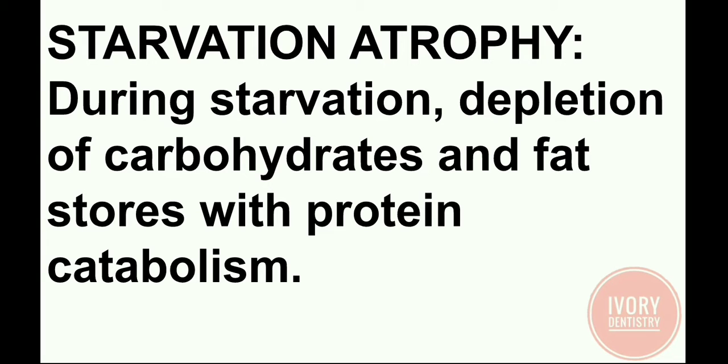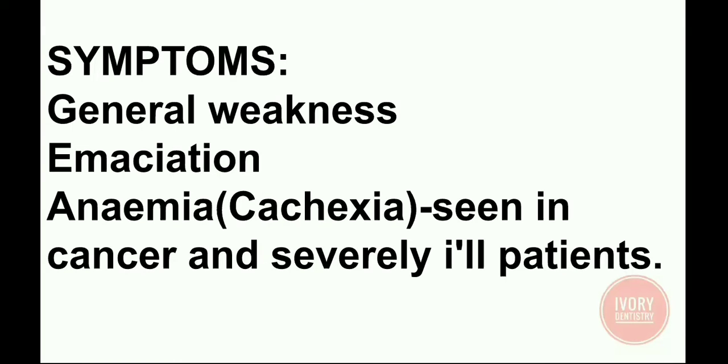First, starvation atrophy. During starvation, there is depletion of carbohydrates and fat stores along with protein catabolism. So, symptoms are general weakness and emaciation. It is the state of being thin or very weak.